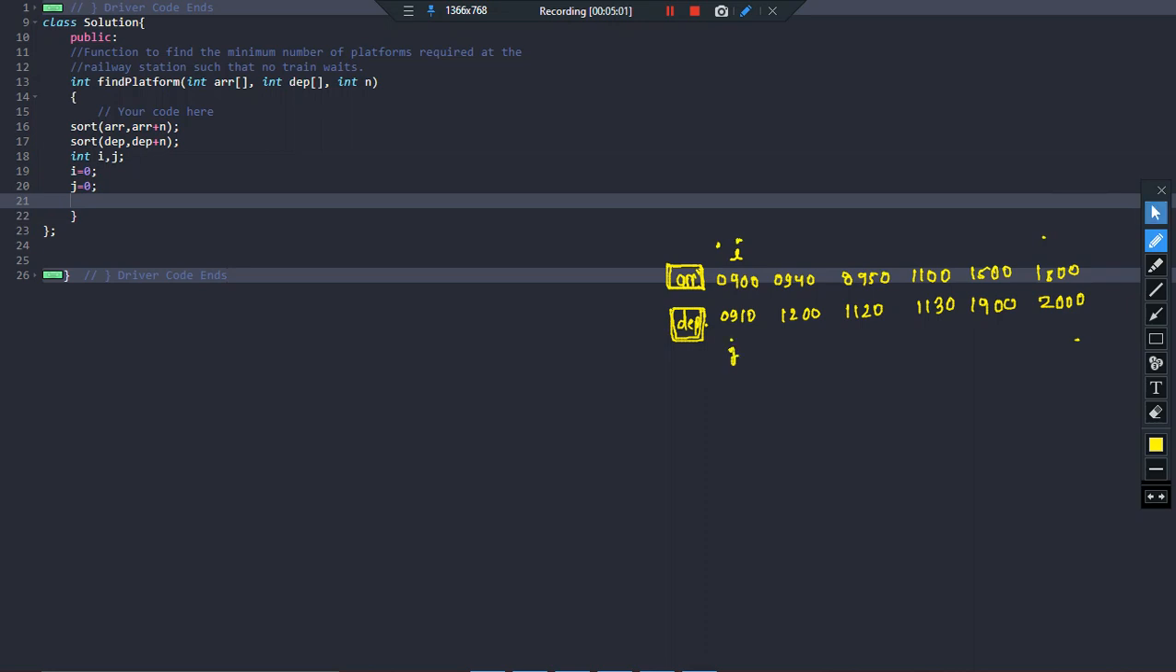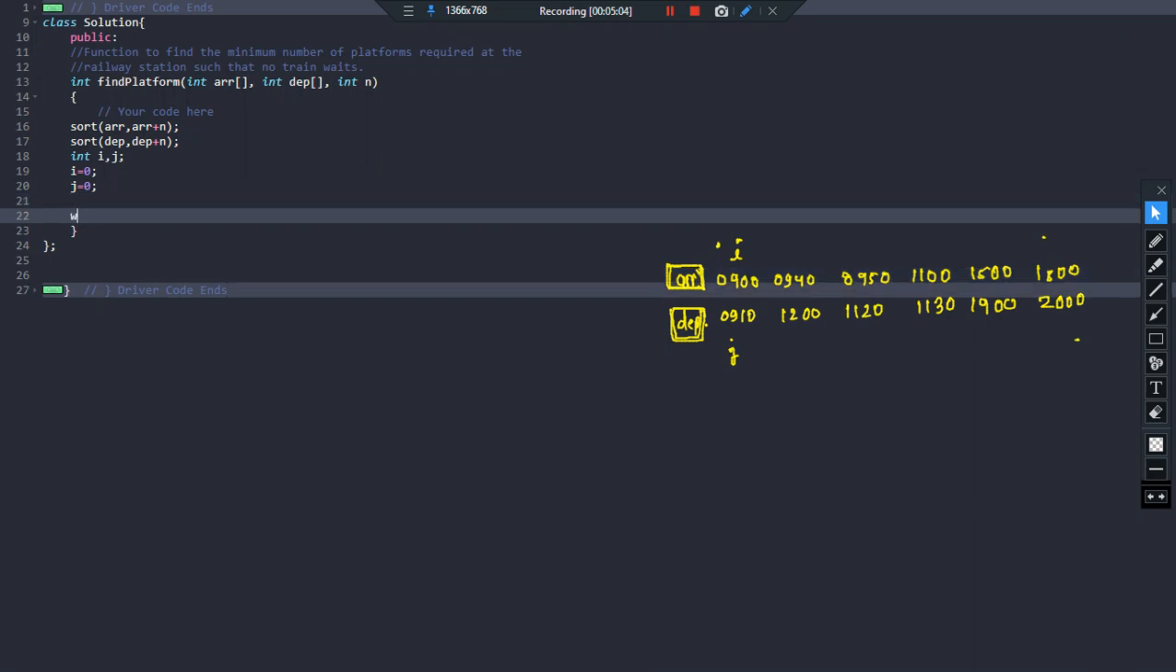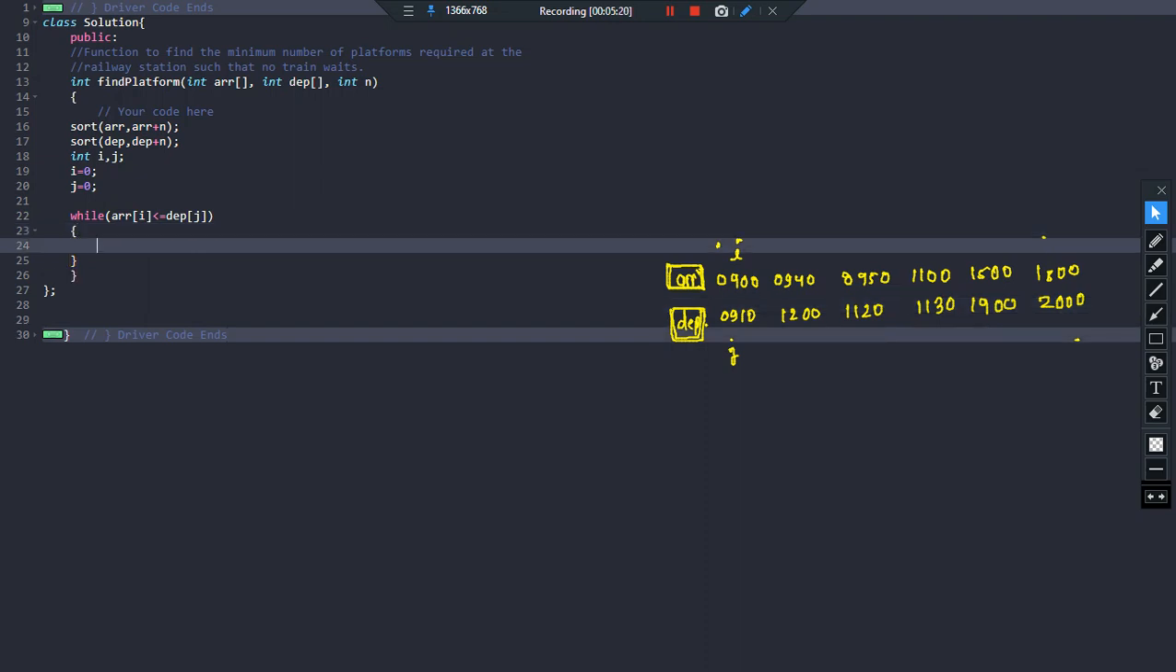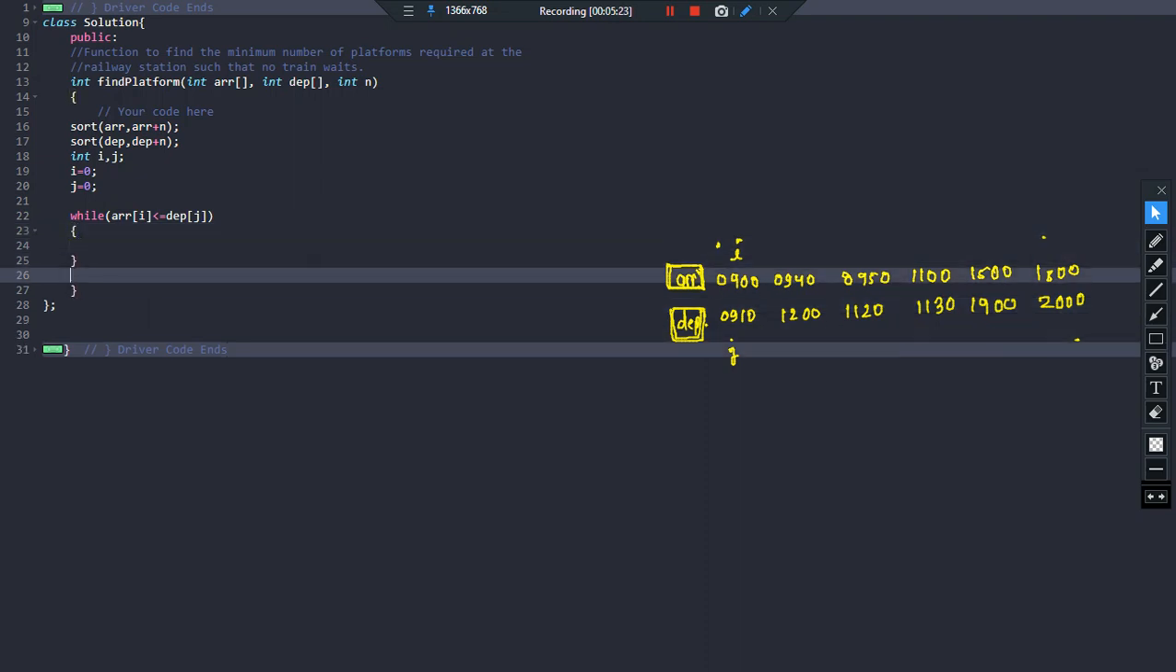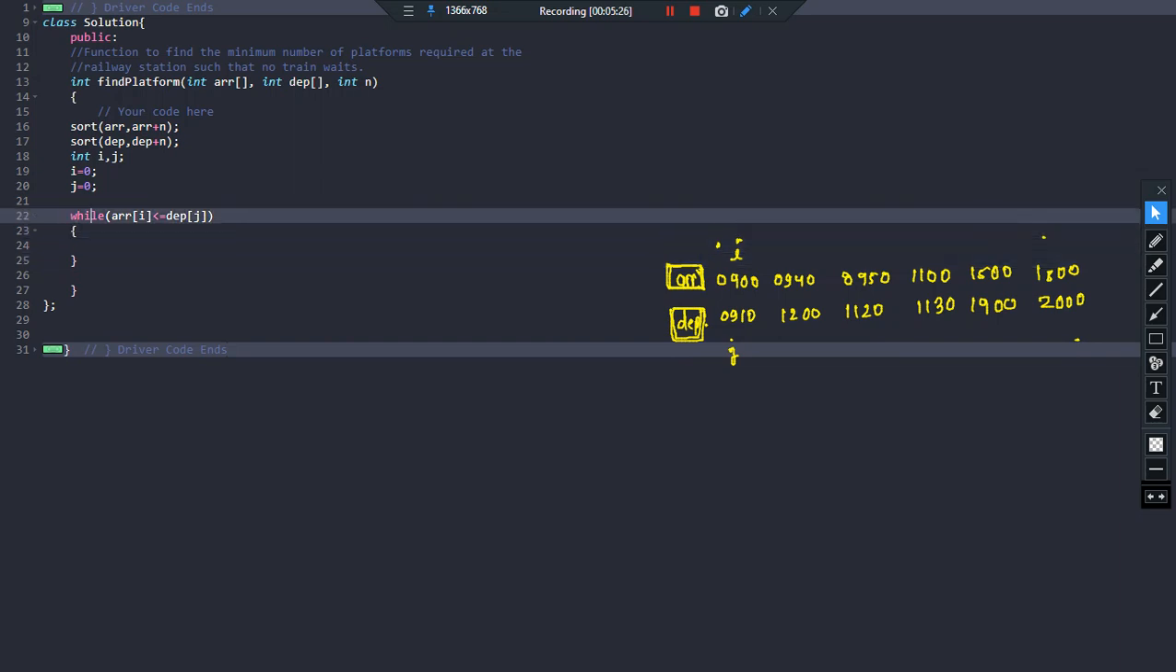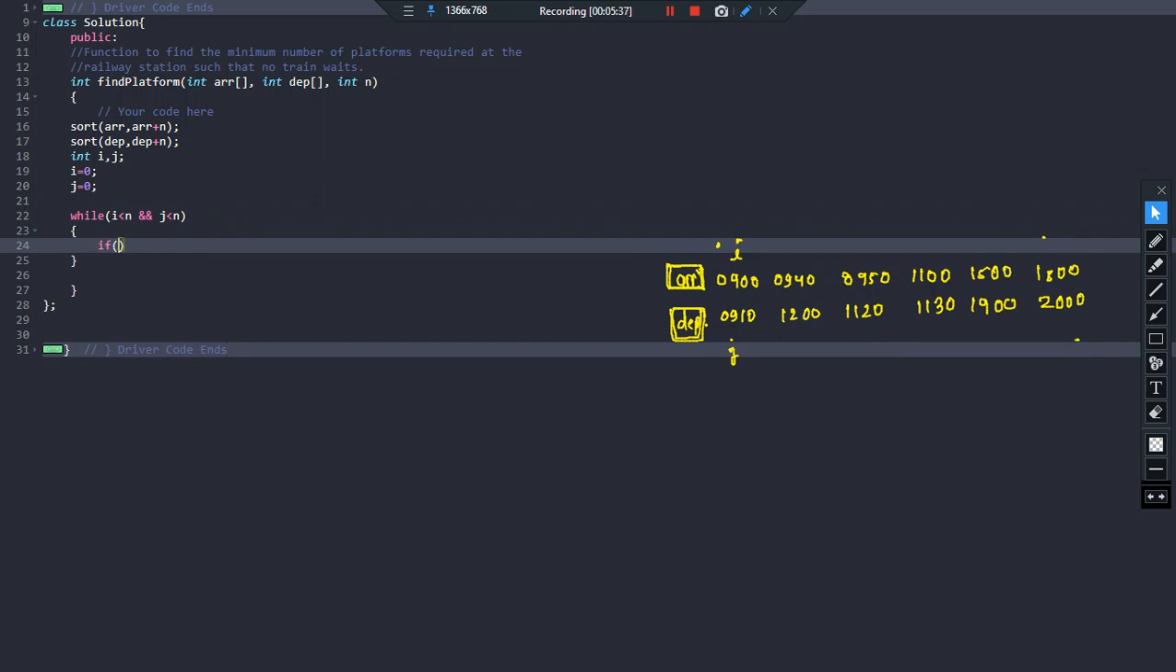Now what should I do? I will basically check while the arrival time of i is less than the departure time of j. Okay, so what would happen? Less than or equal to. Sorry, I'll be doing this, not that. First of all, we have to traverse, right? This should be i less than n and j less than n. Because first we are going to traverse these arrays, and inside it we will be checking if arr of i is less than or equal to dep of j.